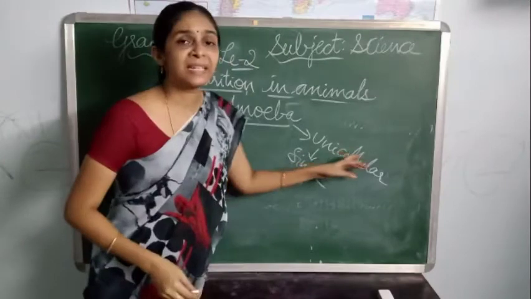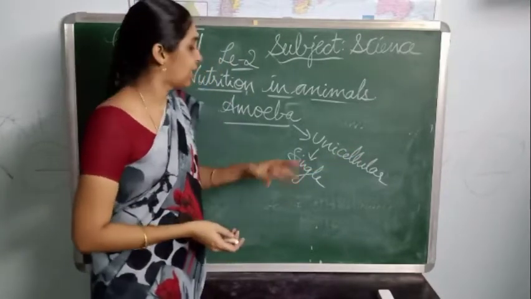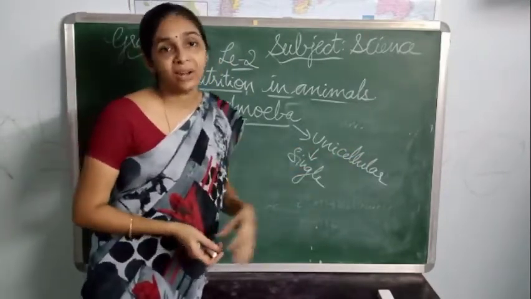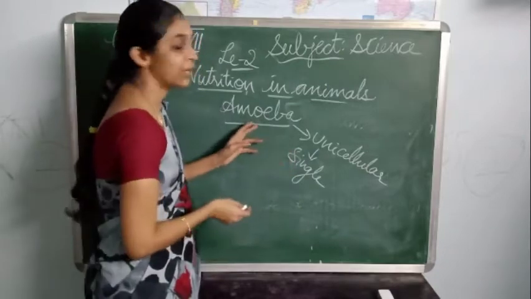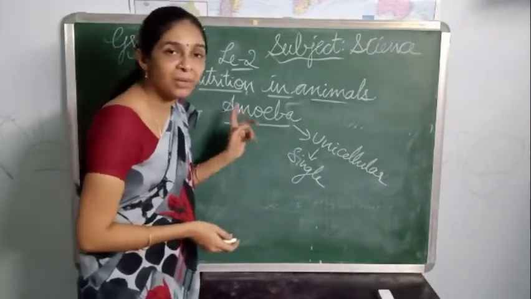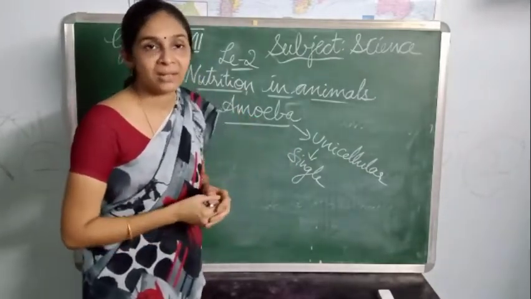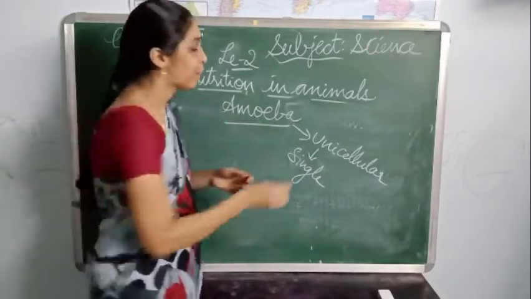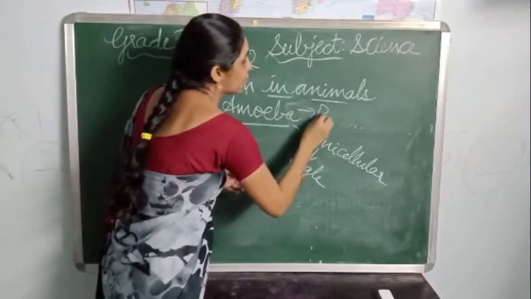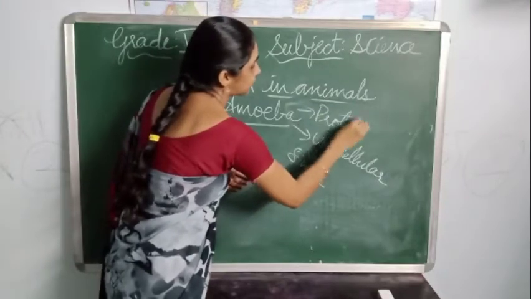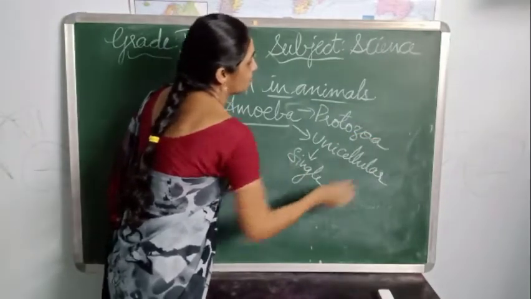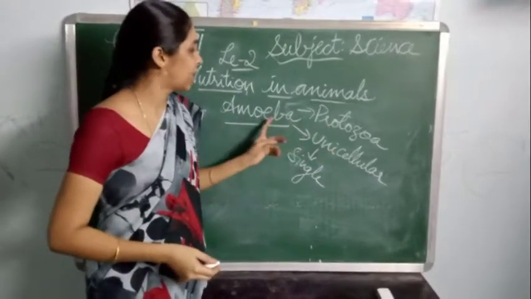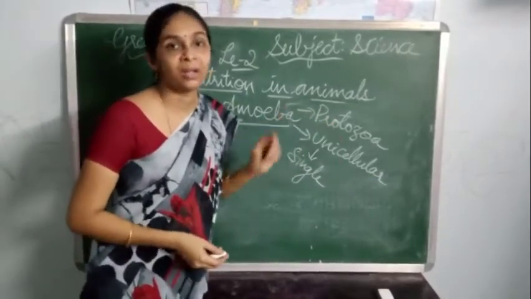That means single-celled organisms are called unicellular organisms. So we know amoeba is a unicellular organism. And we know that amoeba is a protozoa, a protozoan member.